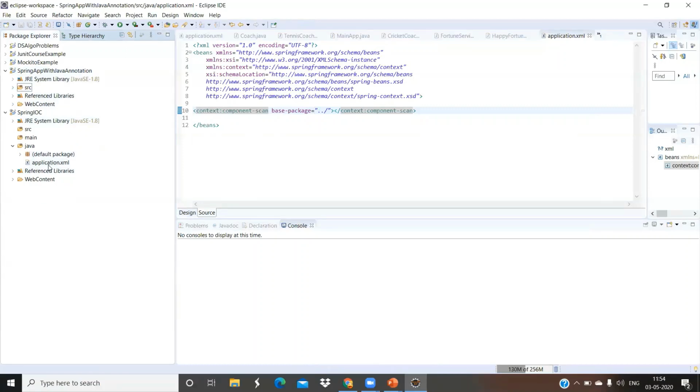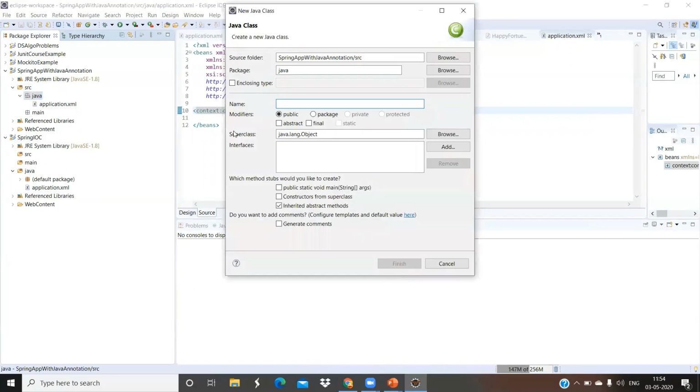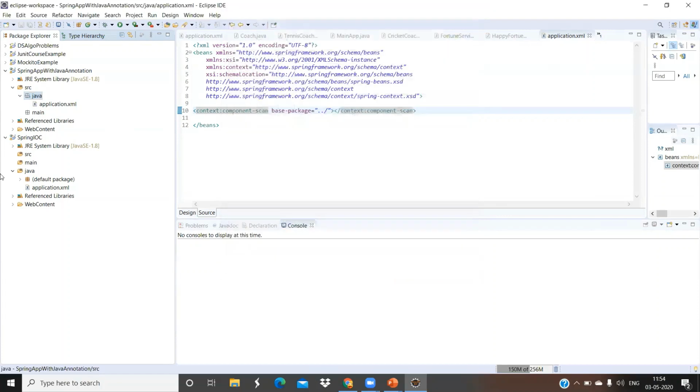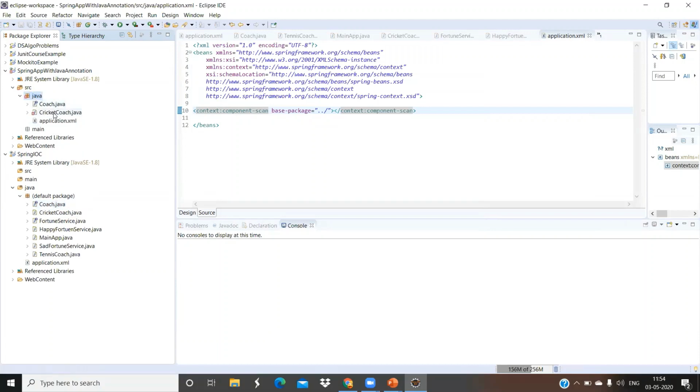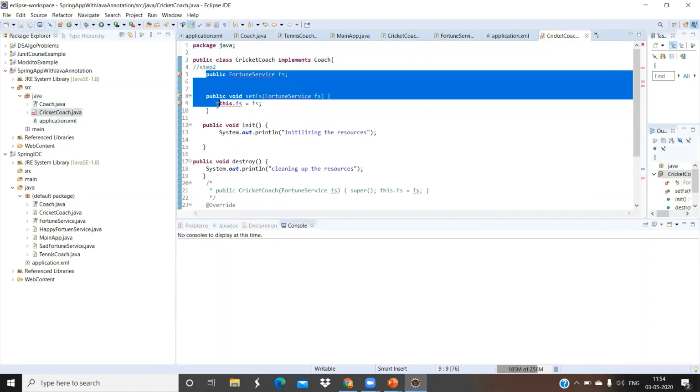What we have to do in the step 2, we have to make one Java class, and then we will annotate it with... I am again making one Java class, normal class. Or what we can do, we will copy the same classes to save our time. I am copying these both classes inside this folder. So let's see what is the error here. Okay, there is no fortune service, so I am removing it for just now.